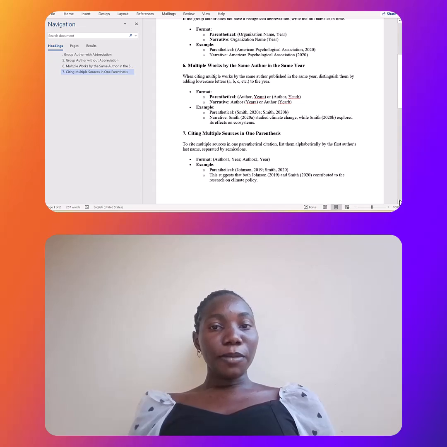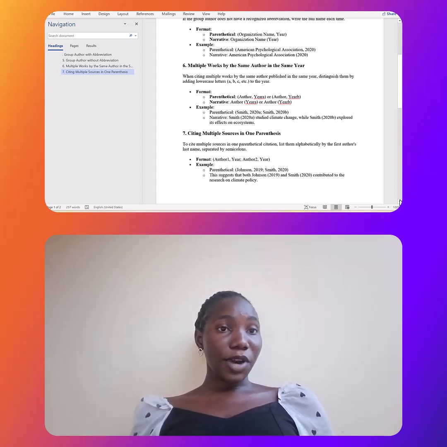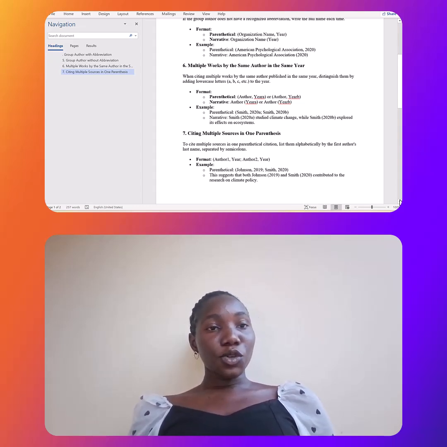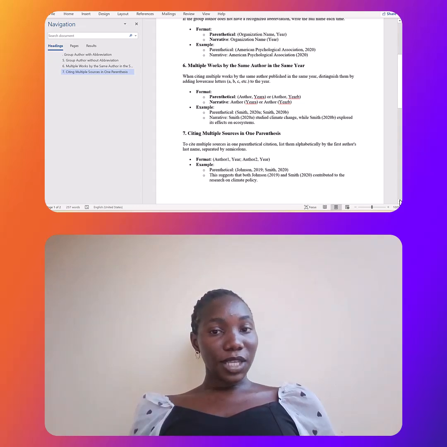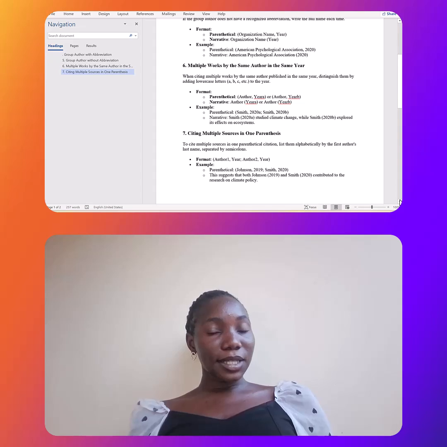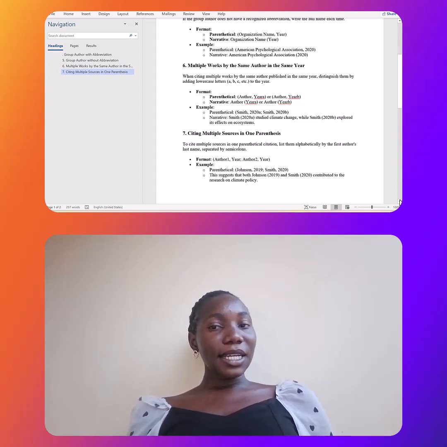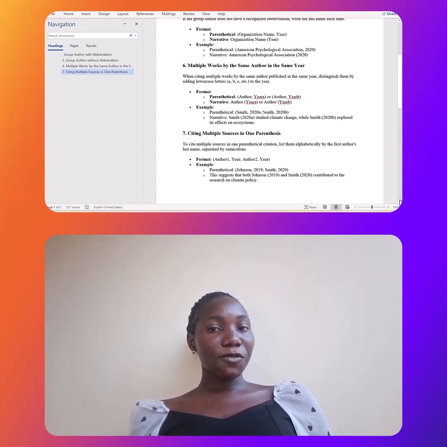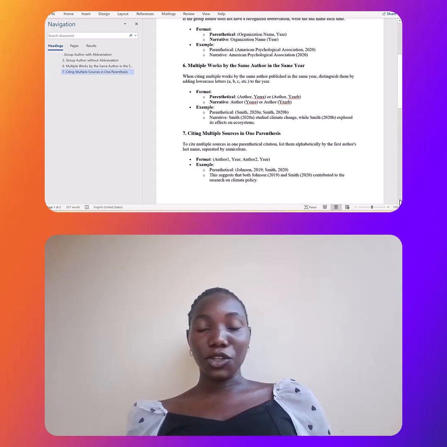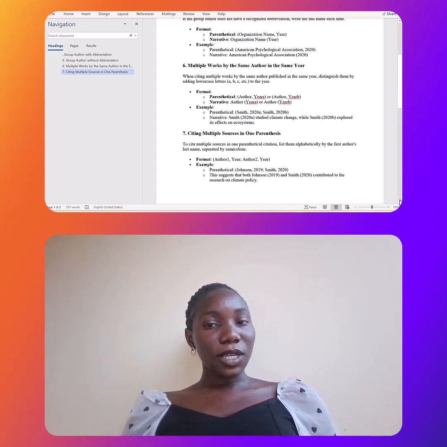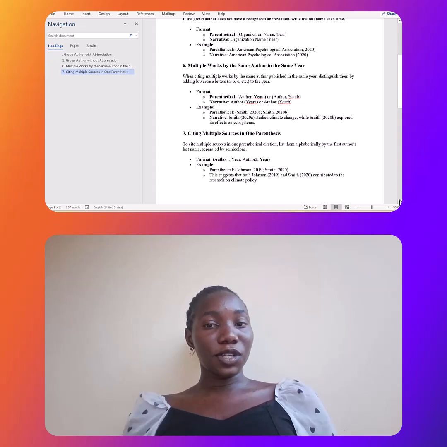For parenthetical, everything is in brackets: you write first the author, comma, then the year. So how do you differentiate these years? By adding lowercase letters, so we have the year and a small a at the end, then you close the bracket. Or the author's name and the year, 2020, then b.